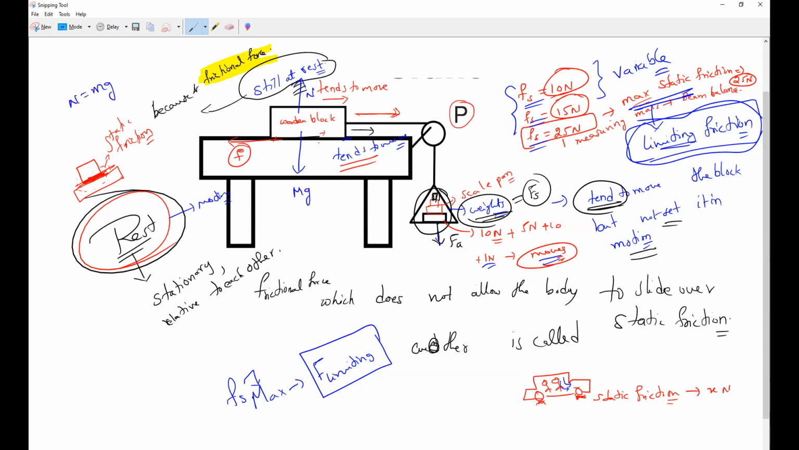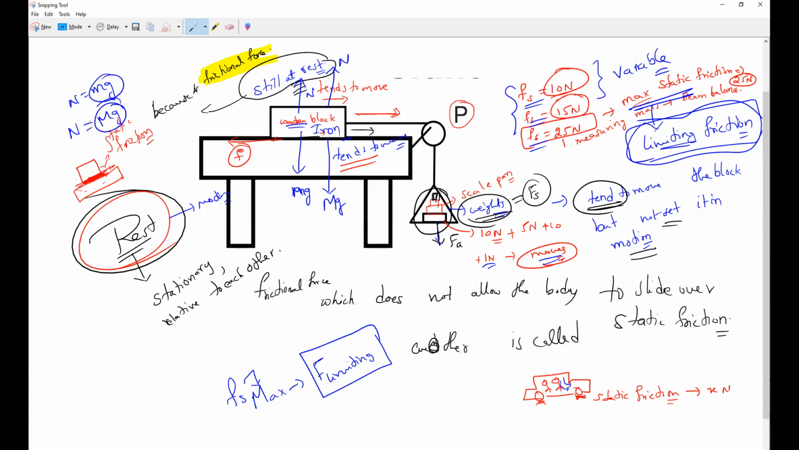Now, instead of the wooden block, I will put an iron block. Does the weight increase or decrease with an iron block? Let me take capital M for the iron block, and this is small m. The weight increases. So now N is equal to capital M into g.